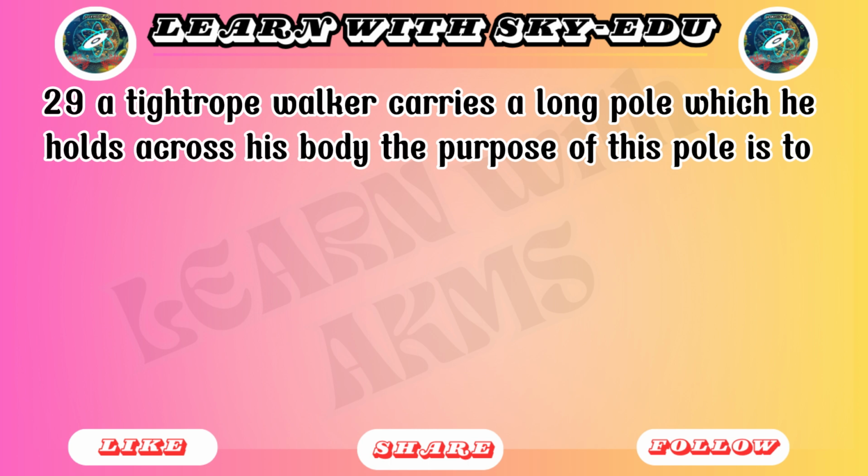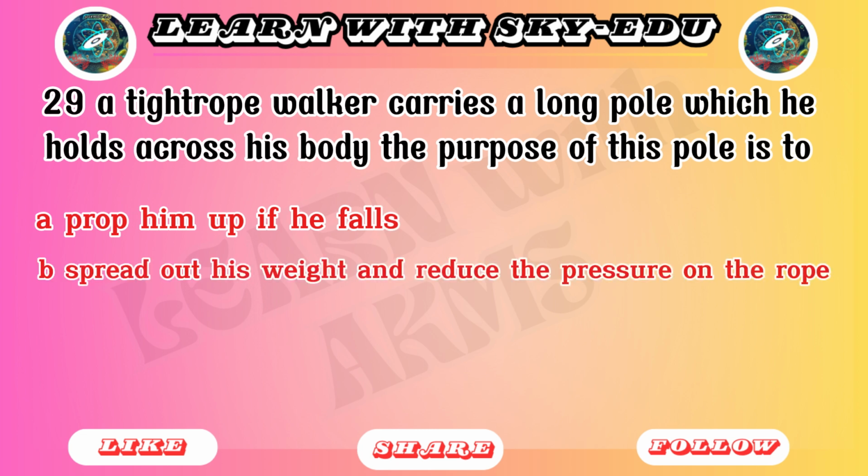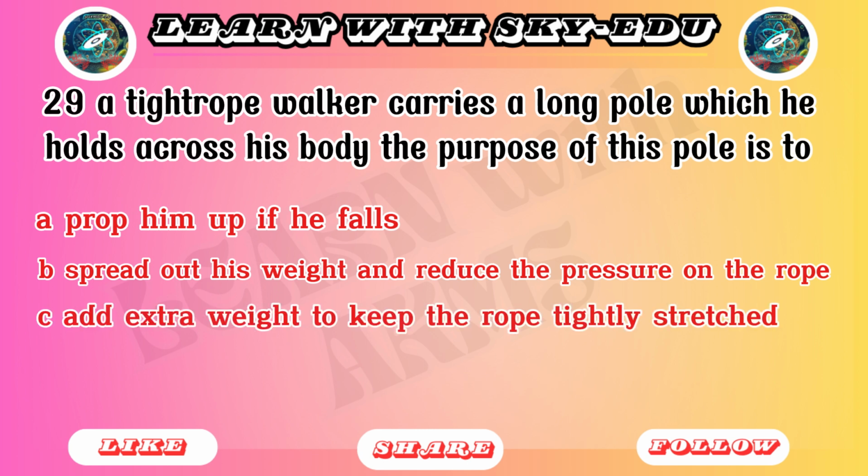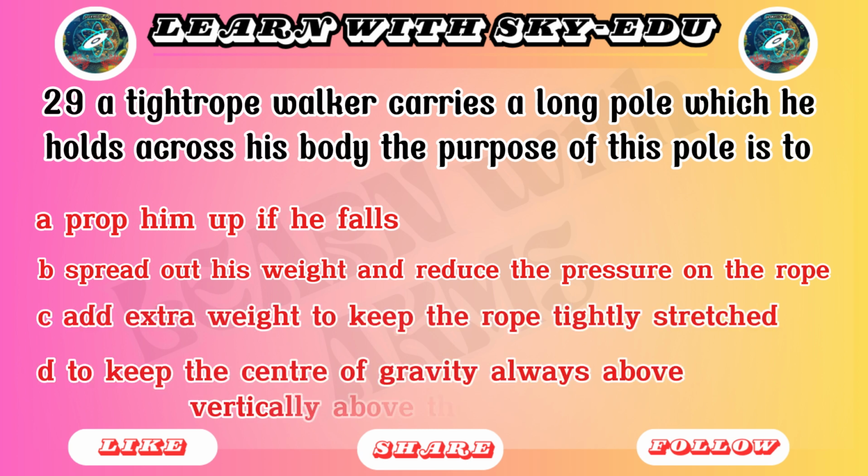29. A tightrope walker carries a long pole which he holds across his body. The purpose of this pole is to: A. Prop him up if he falls. B. Spread out his weight and reduce the pressure on the rope. C. Add extra weight to keep the rope tightly stretched. D. Keep the center of gravity always vertically above the rope.